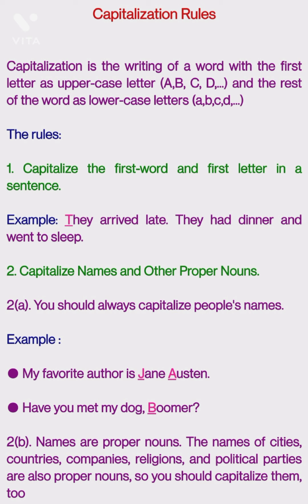Again, they had dinner and went to sleep. So here in the word they, the first T is capital. That is a rule: capitalize the first word and the first letter in the sentence. If you observe here, in the sentence the first letter is a capital, and that is a rule that it should be in capital letter.